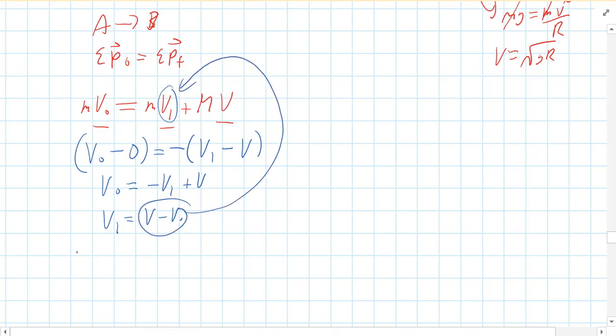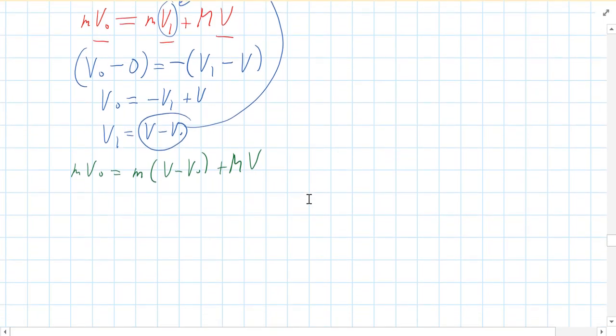Okay. So we got little m v naught equals little m quantity v minus v naught plus big M v. Okay, and let's solve for v naught. So we got little m v naught equals little m v minus v naught. Now remember, v, that's the velocity of the big dude after they collided, plus big M v. I just rewrote that, silly me. All right, let's put this in here, little m v minus little m v naught plus big M big V.